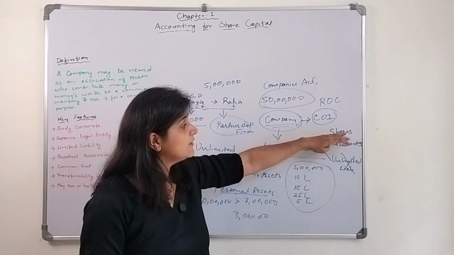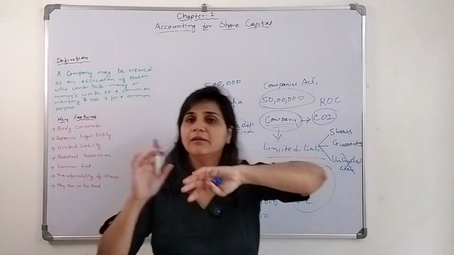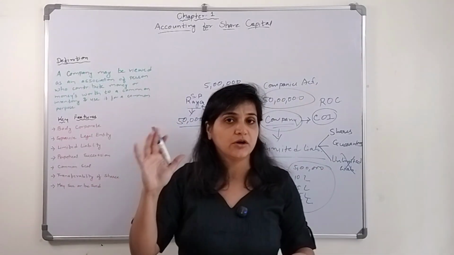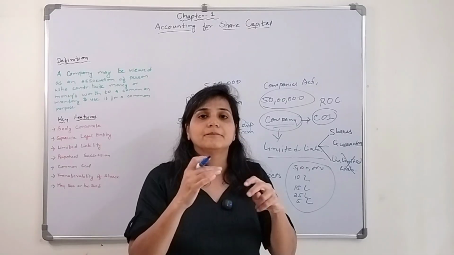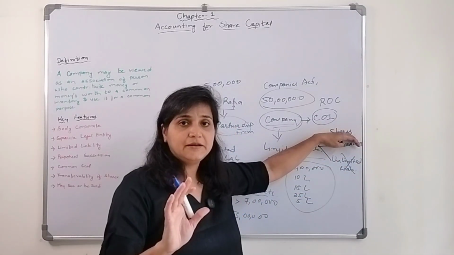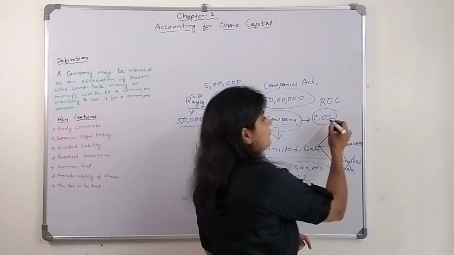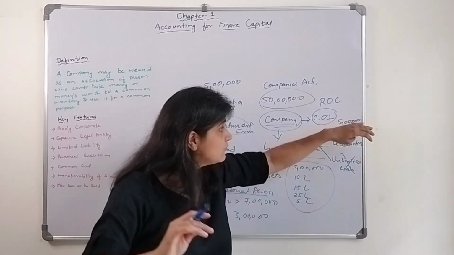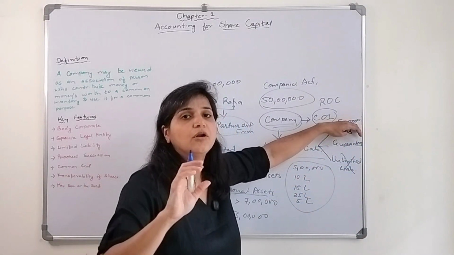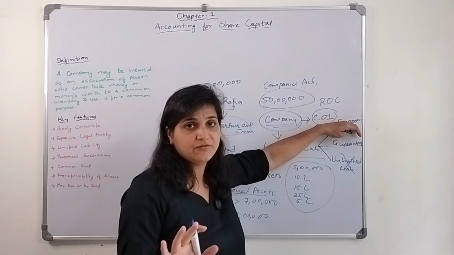So when I say limited by shares and limited by guarantee, limited by shares, as I explained what shares are, is like if I invested 5 lakh rupees, my liability towards that company is 5 lakh rupees. I am not supposed to give more money except 5 lakh rupees.